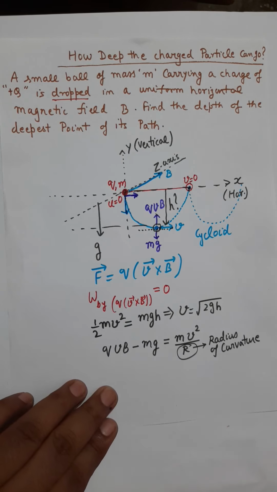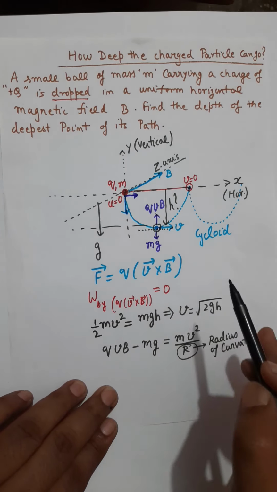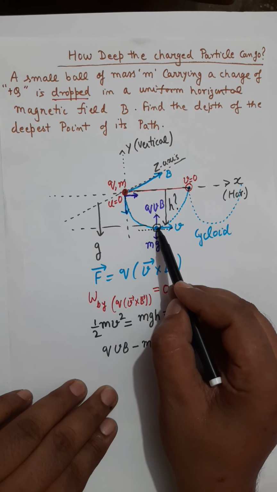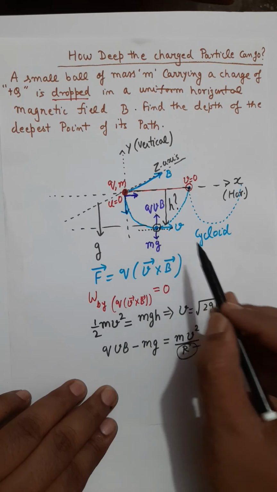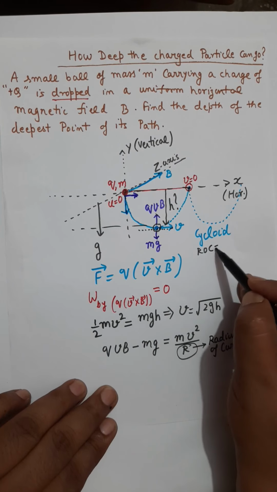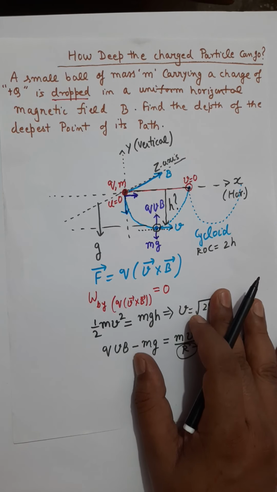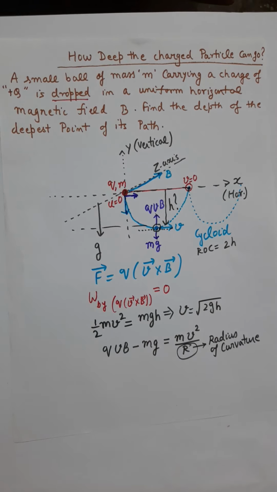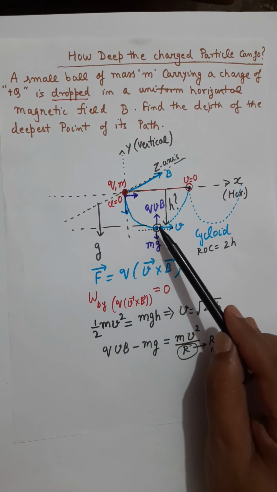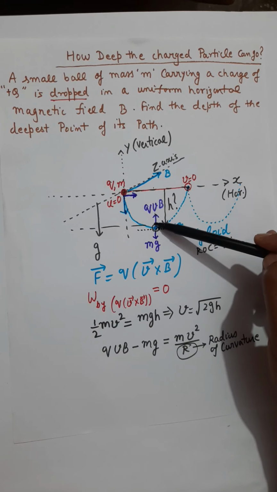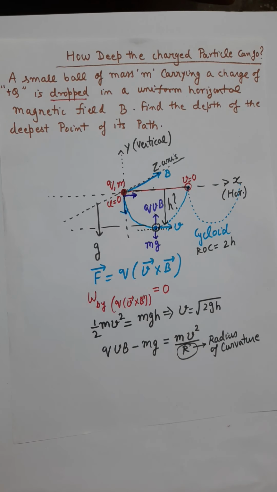And if we recall the properties of a cycloid, it is a curve where the radius of curvature at this extreme point is always 2 times h. To prove this fact, that the radius of curvature of a cycloid at this extreme point is always double this depth, you can refer to the lecture notes of rolling motion.